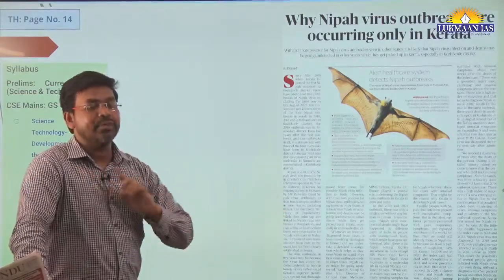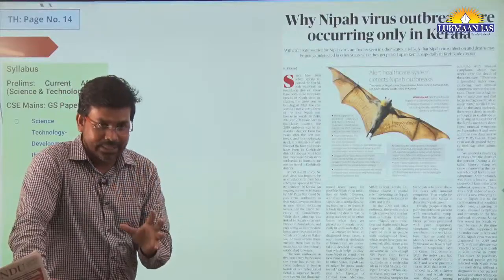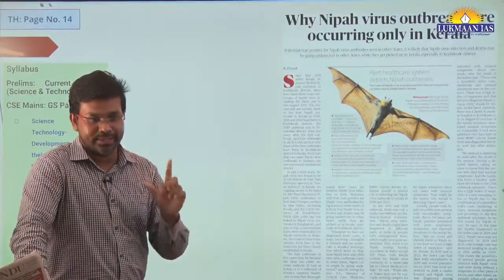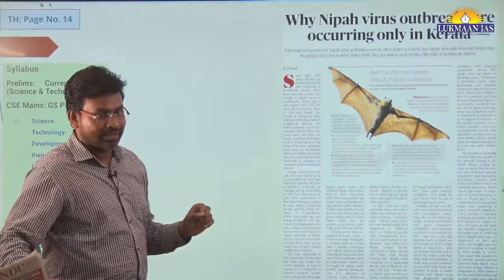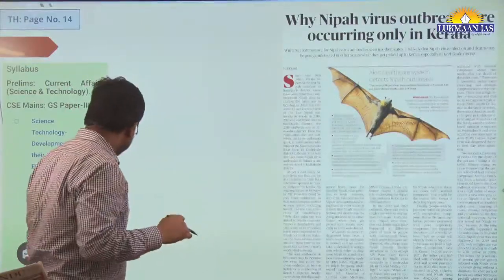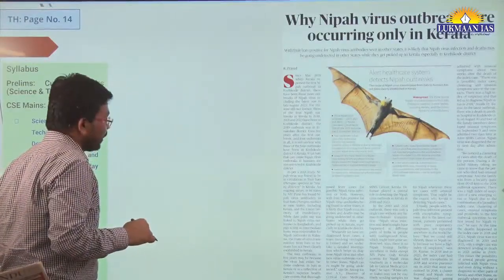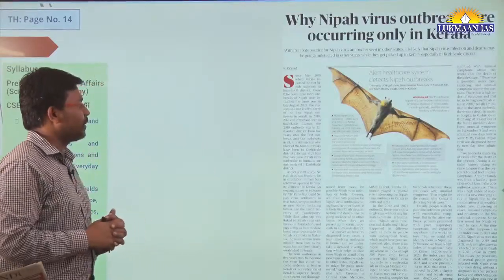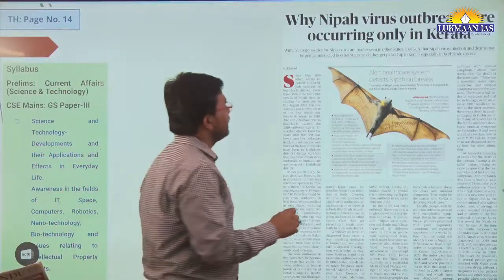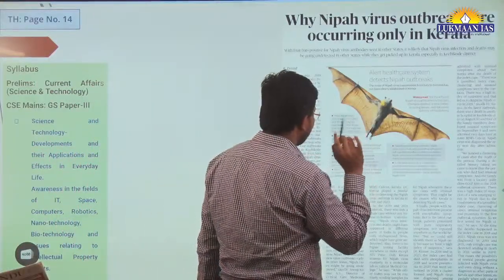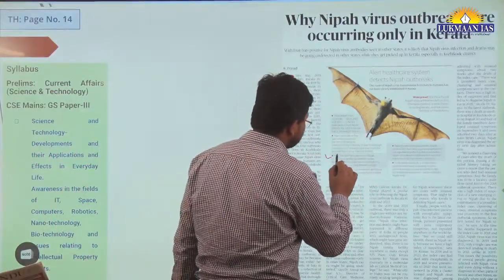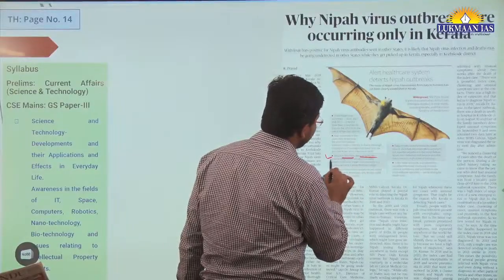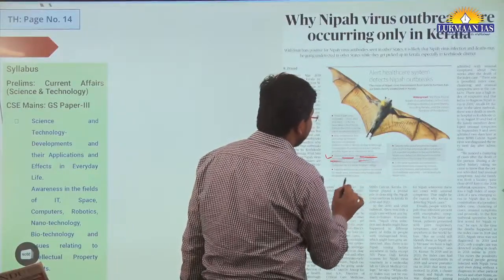Nowhere else in the country do we have this facility for testing the presence of Nipah virus. There is only one laboratory, and that is in Pune. This is the National Institute of Virology, NIV Pune. They have mentioned in this article that except in NIV Pune, there is no Nipah virus testing facility anywhere in India.